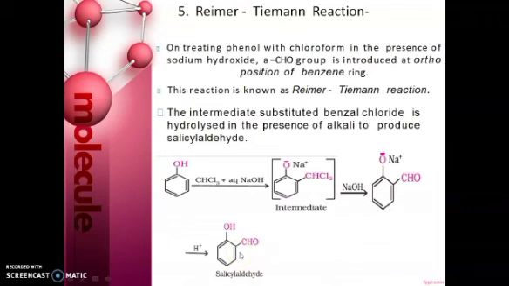So the main difference between the Kolbe and Reimer-Tiemann reaction is that in the Kolbe reaction, at the ortho position of the phenol a COOH group is attached, and the intermediate is the sodium phenoxide ion. But in case of the Reimer-Tiemann reaction, the ortho position of the phenol is attached with the CHO group, okay, and the intermediate is benzyl chloride. So this is the main difference.